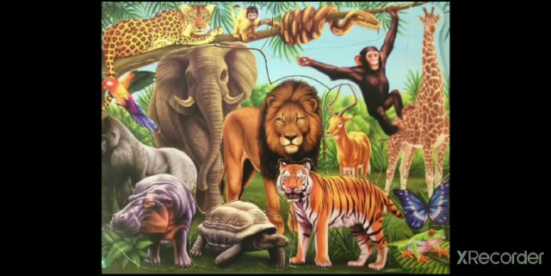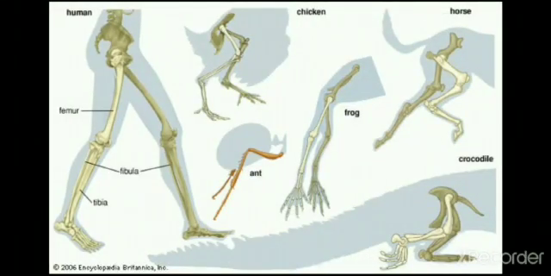Each has different characteristics. Animals have body parts like a head, a neck, a torso. Torso is a central part or core of many animal bodies. A tail and limbs, a part of an animal body different from the head and torso, such as a leg, arm, or wing.